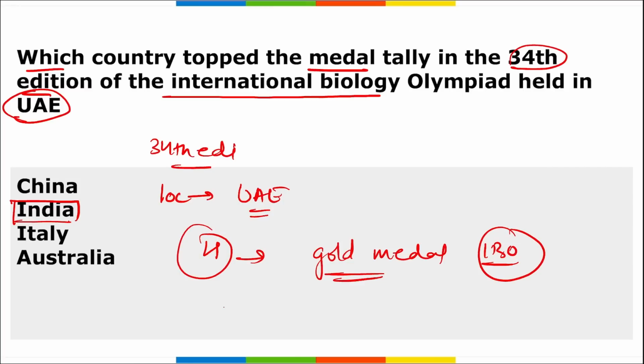UAE. Correct? Apart from this, remember Singapore has also won 4 gold medals at the IBO 2023. A total of almost 293 students from 76 countries took part in this IBO 2023. Correct? Next.